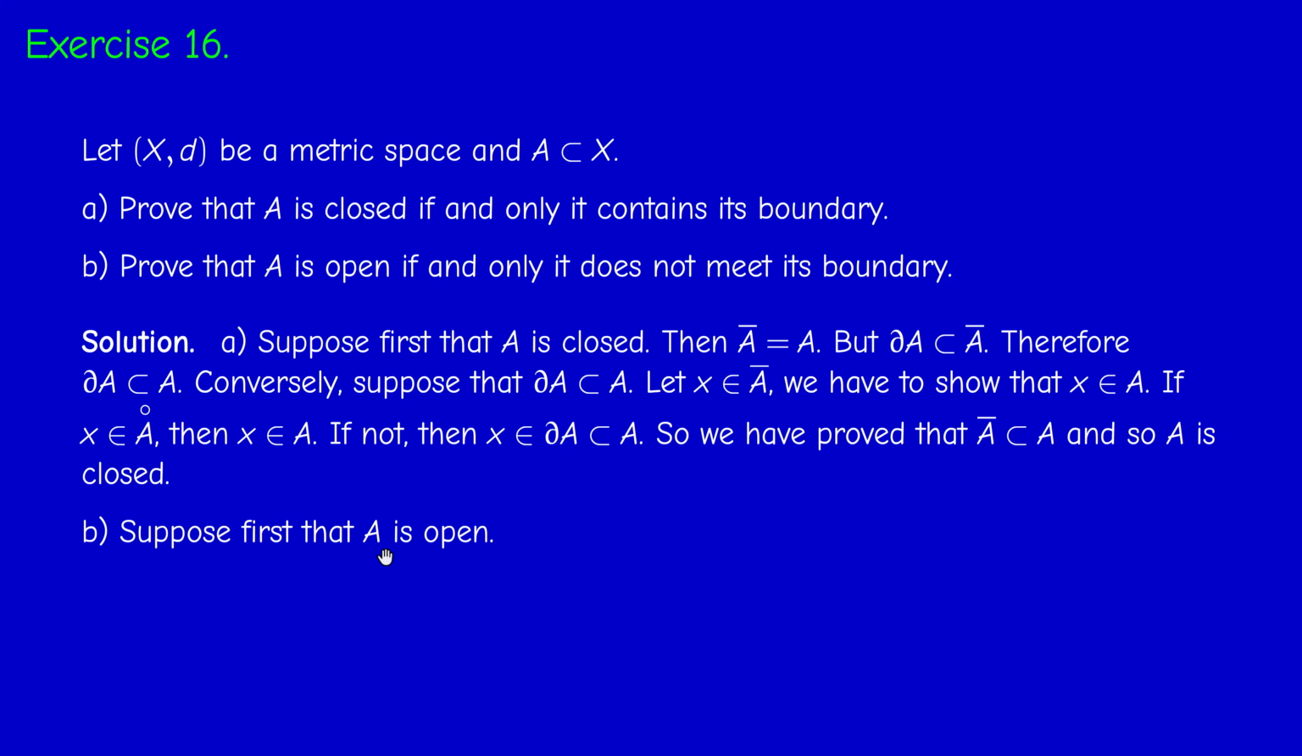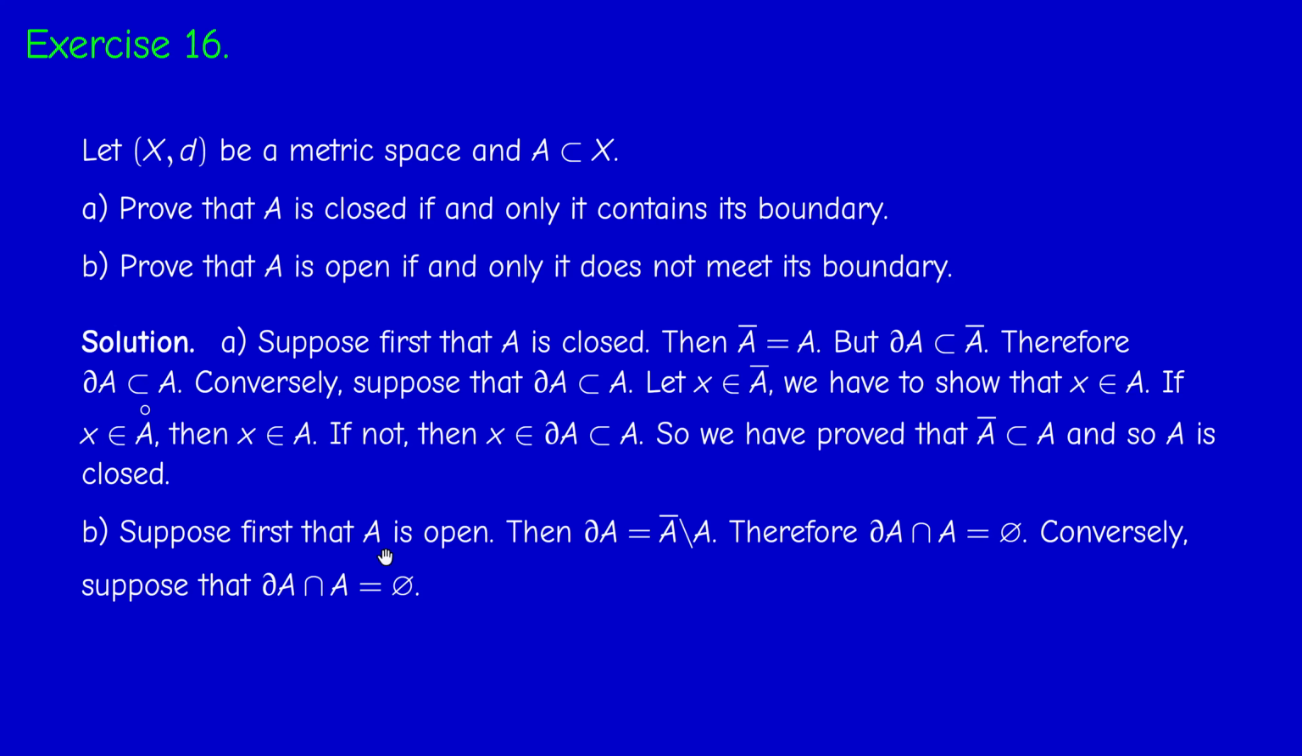Second question, also two implications. If A is open, then A does not meet its boundary. This is almost trivial because the boundary is A bar without A circle. But if A is open, then A equals A circle, and therefore the boundary of A is A bar without A. So the boundary is in the complement of A, so it does not meet A. Conversely, if the boundary of A does not meet A, we have to prove that A is open.